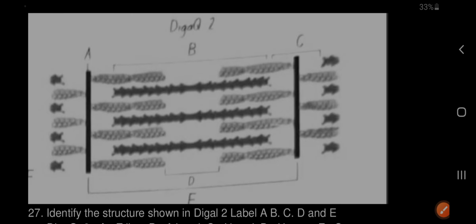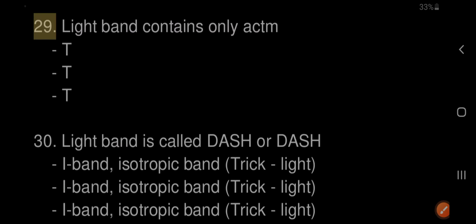28. The dark band contains only myosin. False. 29. Light band contains only actin. True. 30. Light band is called I band or isotropic band.